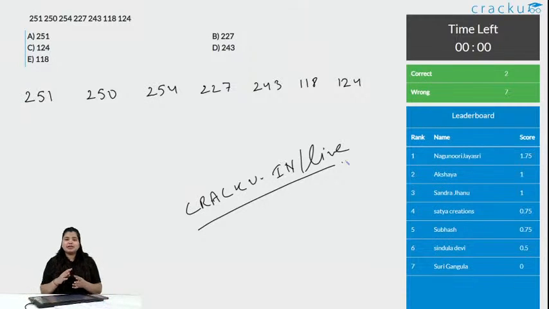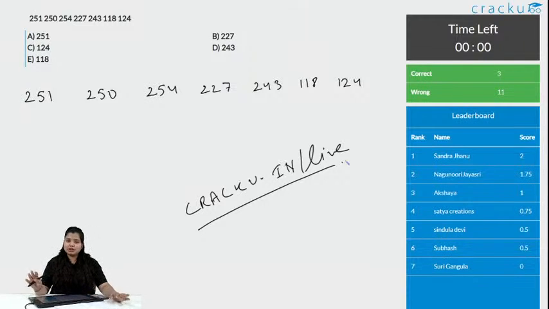Just analyze the number very carefully, you will get the answer. This is very easy. The first two were tricky. Chalo, I accept that, but this one is easy. Come on. Okay, there are 3 correct answers and 11 wrong answers. Let us see how we do this.